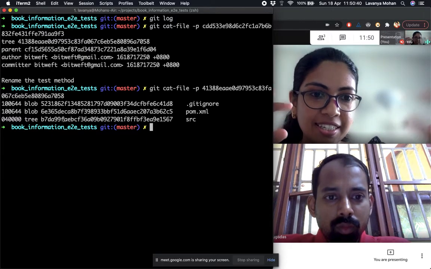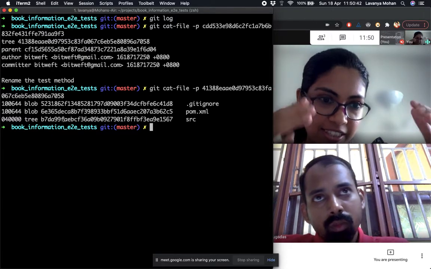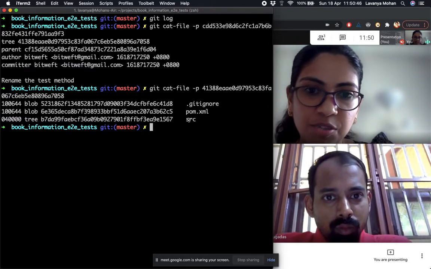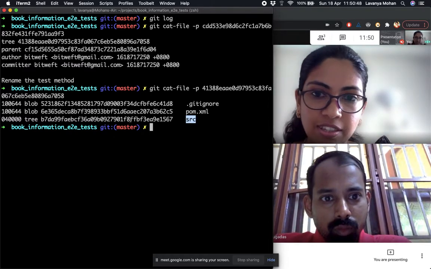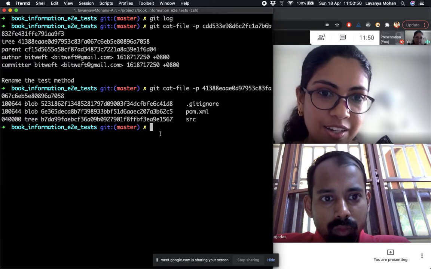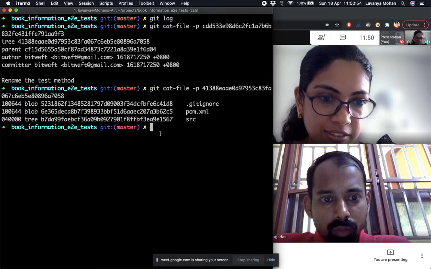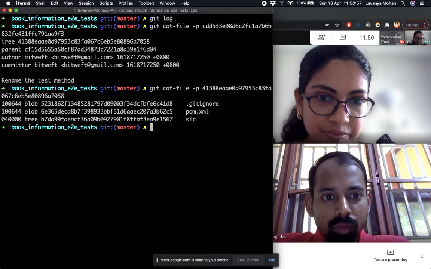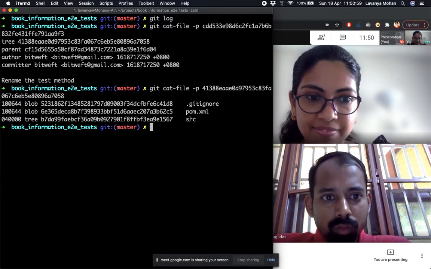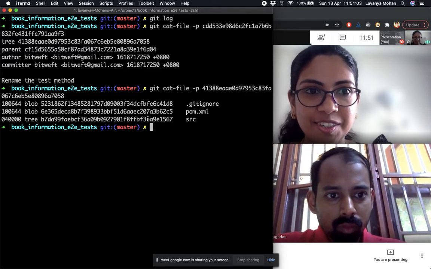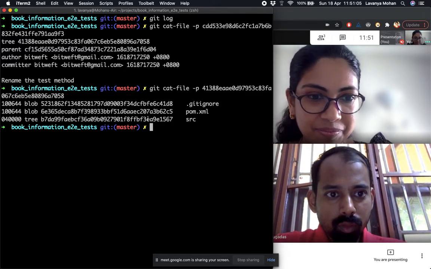So basically, a tree can point to another tree and have the entire hierarchy here. And eventually, if we go to source test whatever, we would be able to find the file in which we actually made the changes, and it would have the latest changes here. Okay, so this is basically what happens when we make a commit.